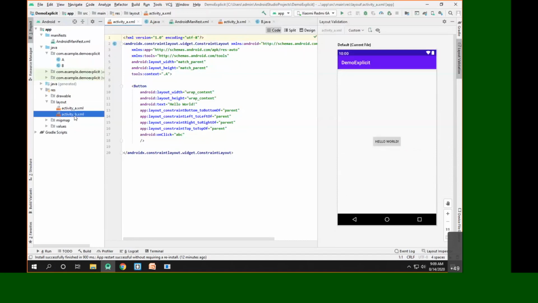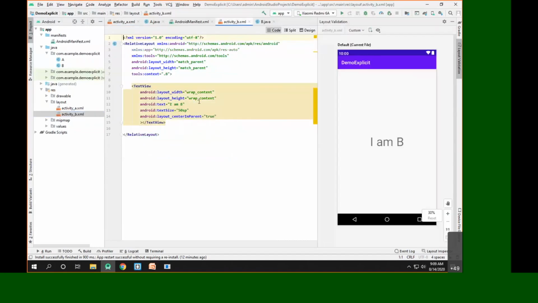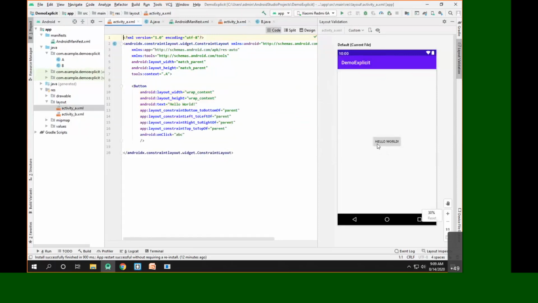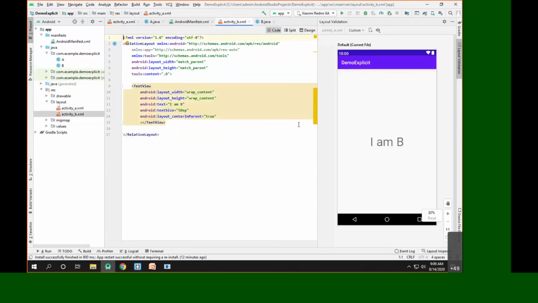Now, what we have written in activity B: we haven't written any code in activity B, but we have simply written a text which says I am B, just to know that activity B is launched. That's it. So what we have in this example is two activities, activity A and activity B. Activity A consists of one button, and whenever we click on this button, we want activity B to be launched. Now for that, what have we done here?